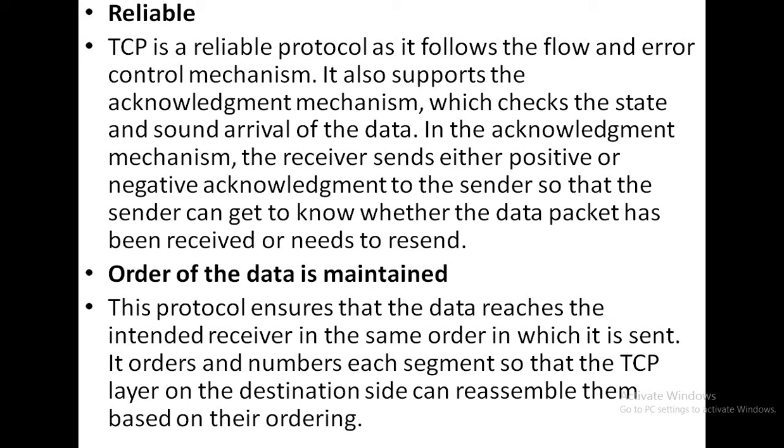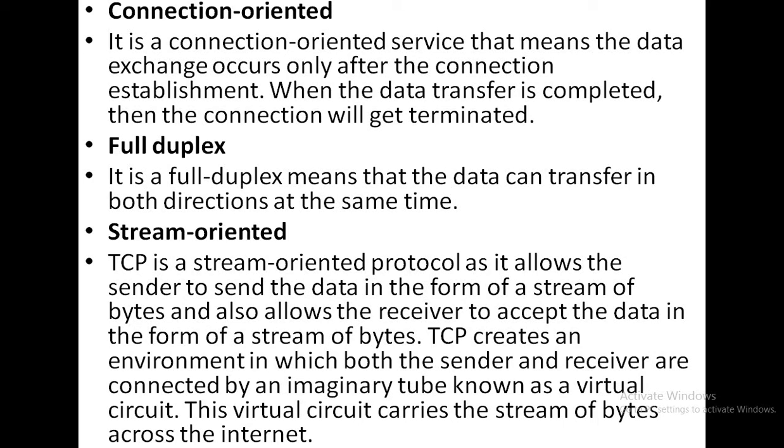That means in whichever order they are arranged at the source end for transmitting, in the same order they travel to the receiver end. This protocol ensures that the data reaches the intended receiver in the same order in which it is sent. It orders and numbers each segment so that the TCP layer on the destination side can reassemble them based on their ordering.